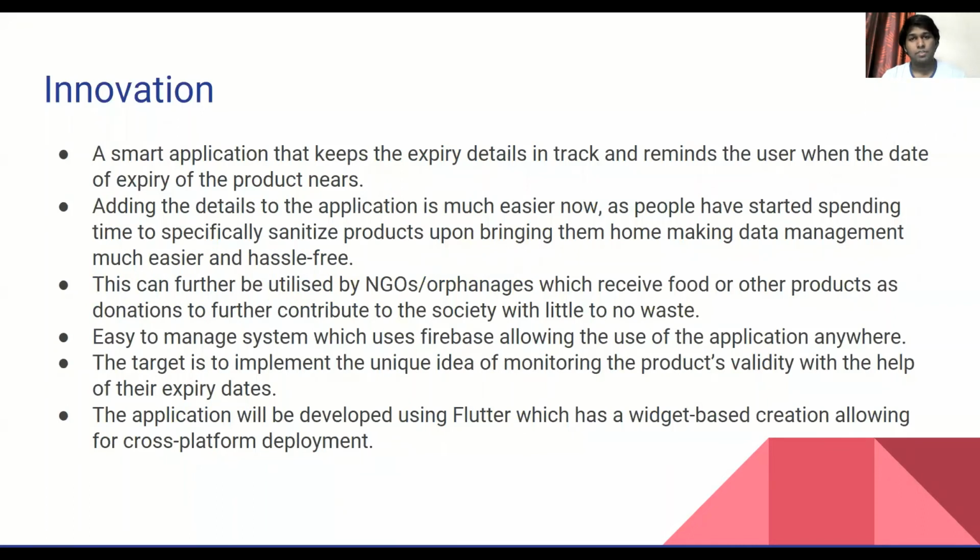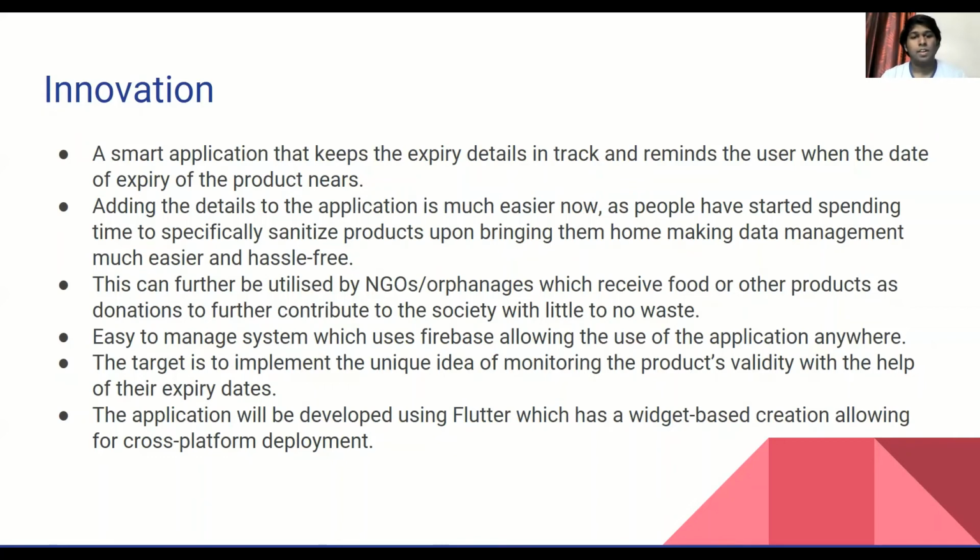The innovation of the project would be that it is a smart application that keeps the expiry details in track and reminds the users when the product expiration nears. And adding details to the application is much easier now, as people have started spending time to specifically sanitize products upon bringing them home. And by just scanning the barcode as the product is being sanitized, we'd actually be able to get a stock and proper information stored, and keep an eye on the expiration of the product, further reducing the chance of any kind of health problems later on.